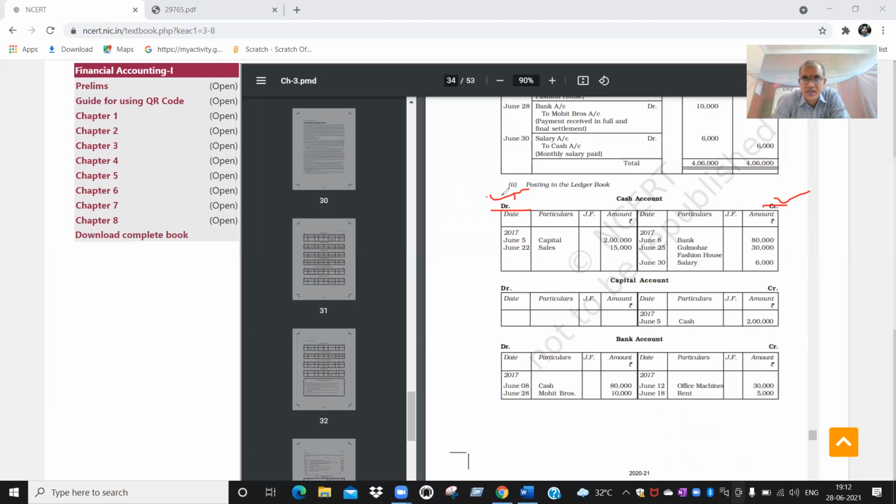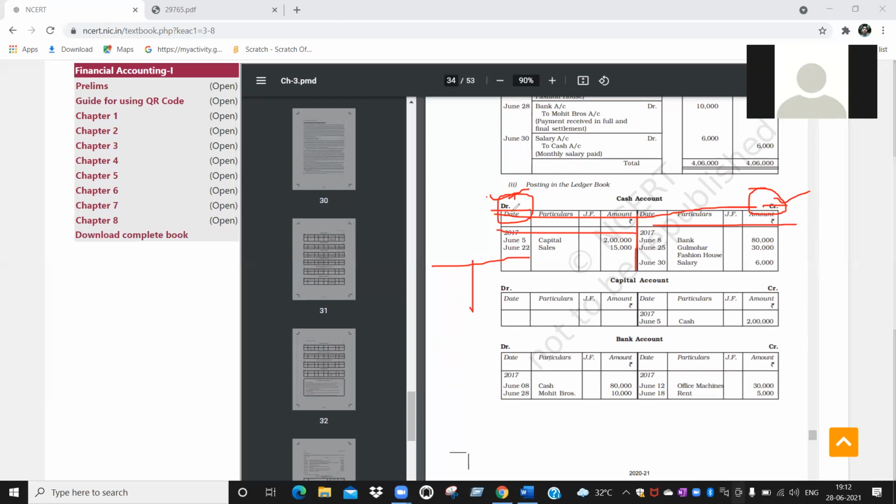The left side is known as the debit side, the right side is known as the credit side. Every account will be in T form, exactly T. In the middle, this is left side transactions, right side transactions. Are you following? Yes, sir. It will start with the date, particulars, JF number. What is J?